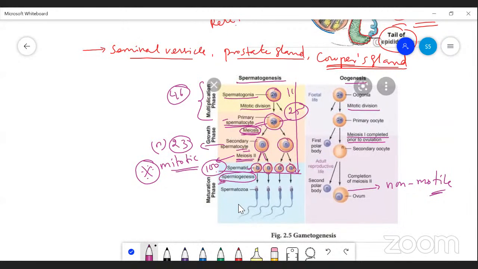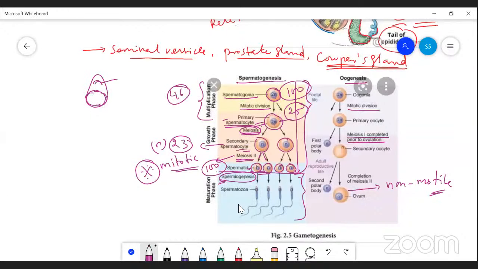Or from 100 primary spermatocytes, how many spermatids are formed? 400 spermatids. Like that, they will ask the question, so understand it clearly and answer it. Another step is spermiogenesis. During spermiogenesis, the non-motile spermatid develops into a sperm, forming the acrosome.